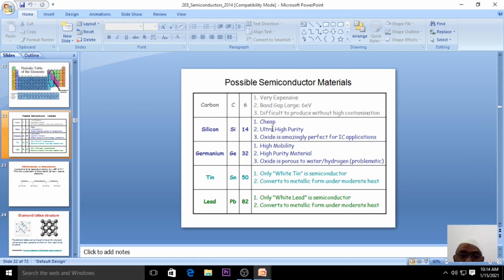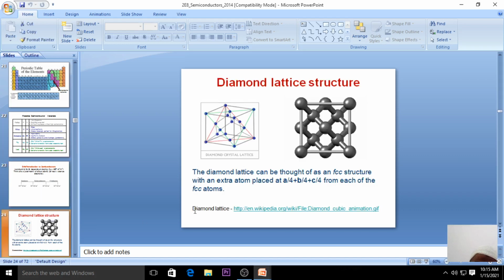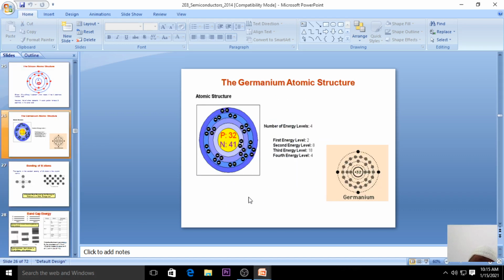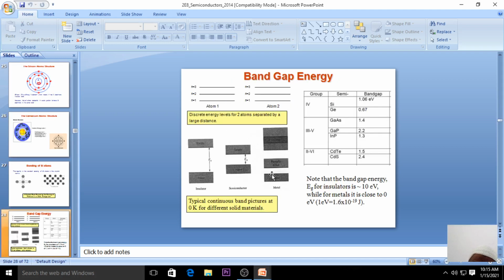Now this is very important. We just discussed why we use silicon as the semiconducting material for electronic devices, right? Also, you can see the atomic structure of germanium. We can use germanium, but compared with silicon, the application of silicon is more, because of the band gap also.